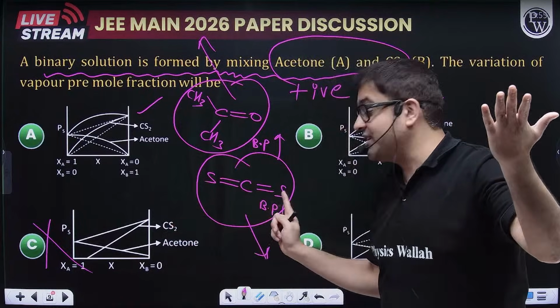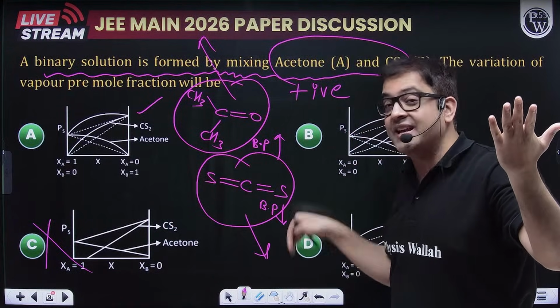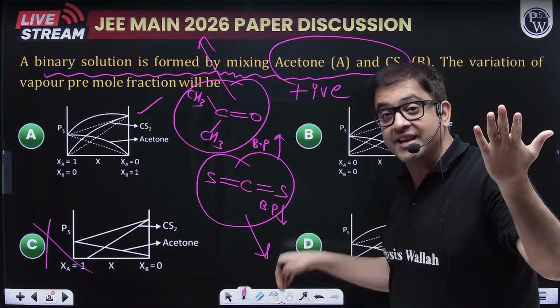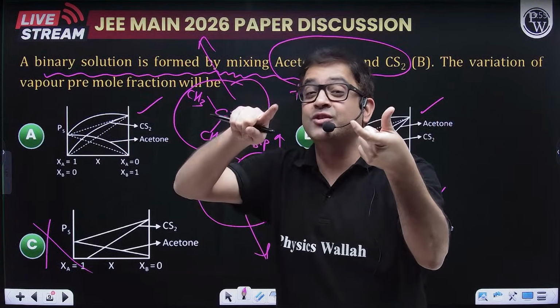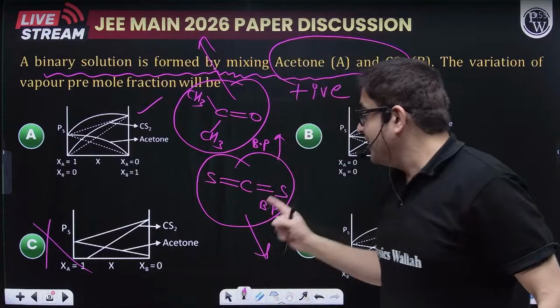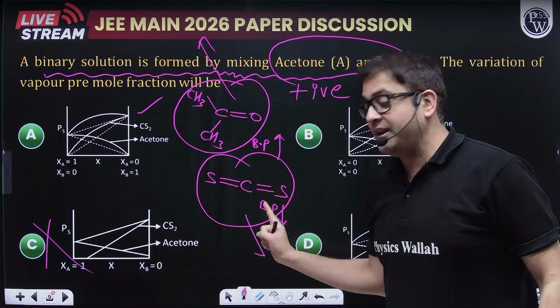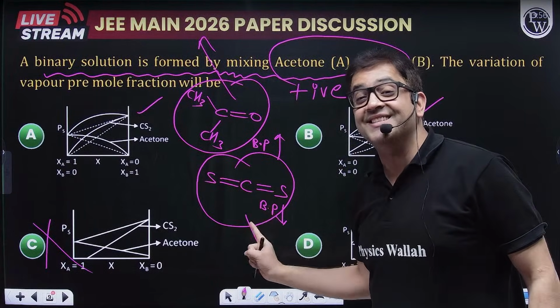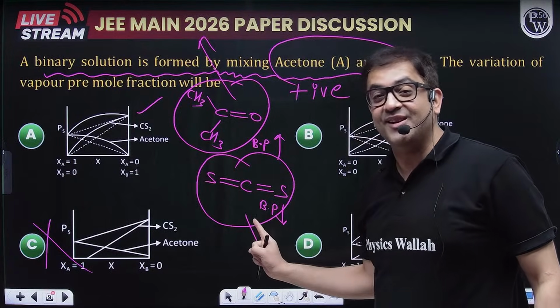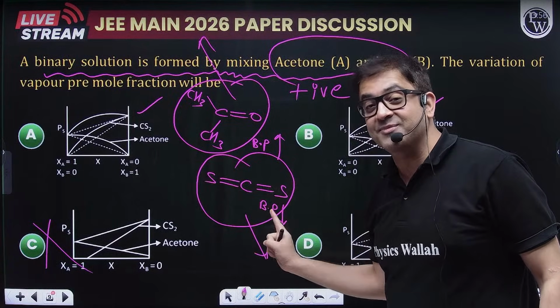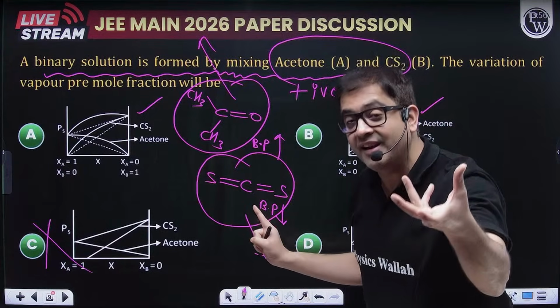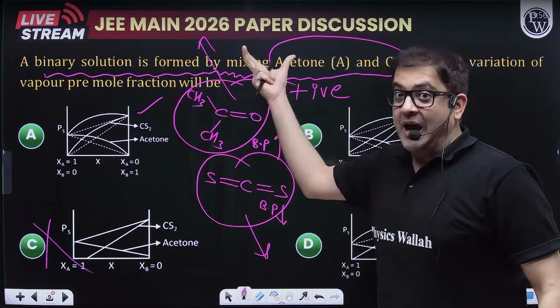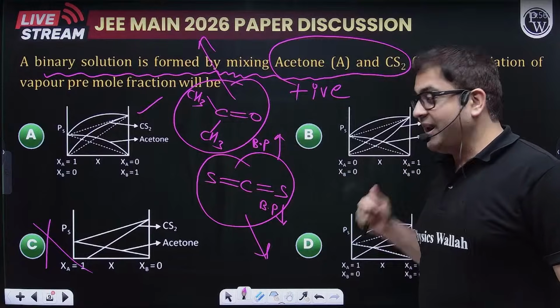The one having the lesser boiling point, at a particular temperature, will show higher vapor pressure. So the vapor pressure at a particular temperature of CS2 will be larger because it has weak intermolecular attraction. So the pressure formed by this molecule will be larger at a particular temperature. The graph is maintained at a particular temperature.